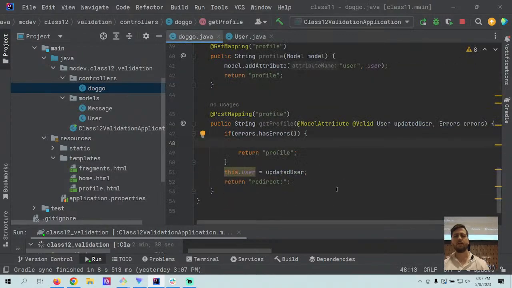Oh, okay. So this is using model binding, and this is binding the inputs to a model. I haven't really experimented with using multiple models inside the controller.